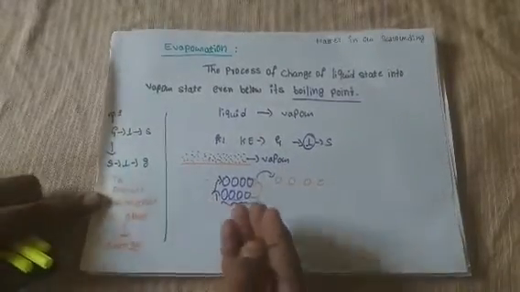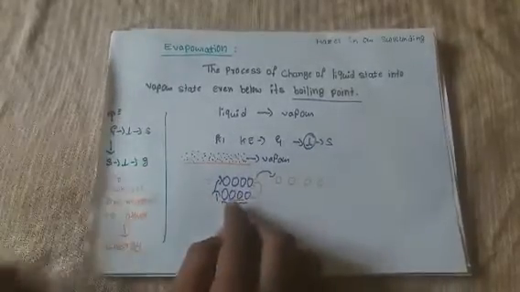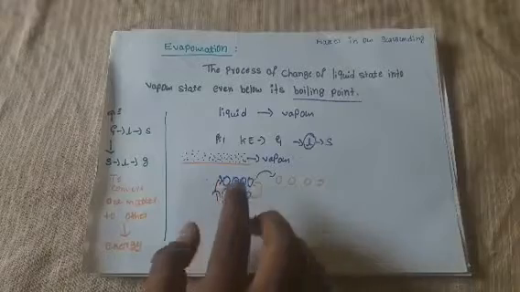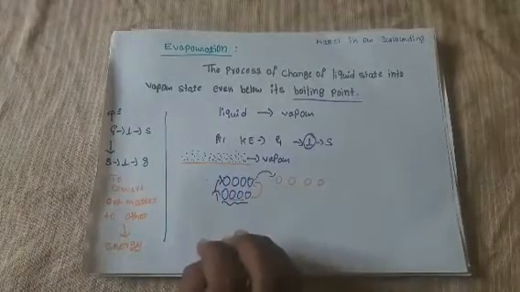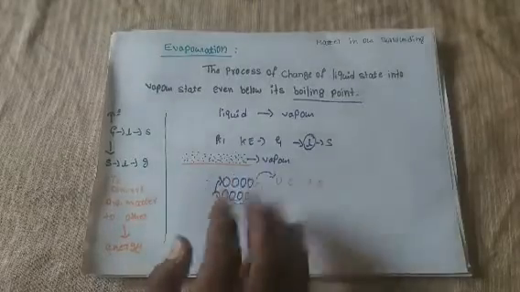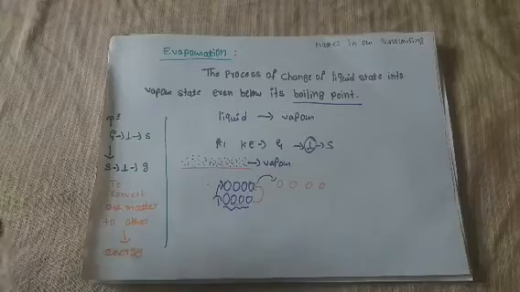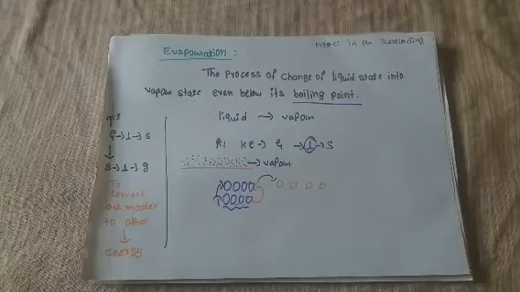Then, of course, when the particles which are present in the liquid give their energy, the fast moving particles constantly escape from the liquid into its vapor. This is the process of evaporation. Now consider one more example.